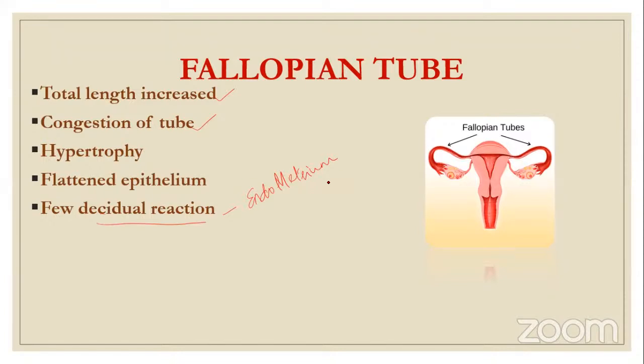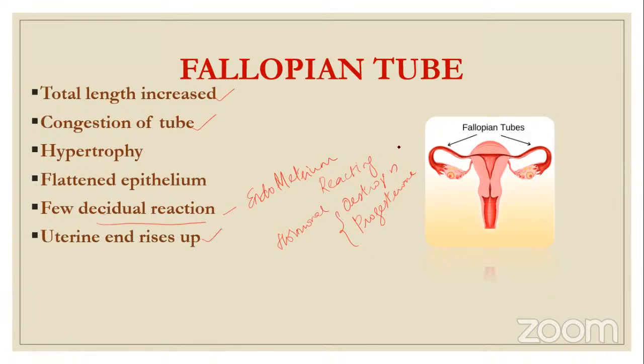The meaning is reacting to the estrogen and progesterone, the reaction to the hormonal changes. Whatever changes occur in the shape and size of the cells, like metaplasia, due to hormonal changes, that is called decidual reaction. And the uterine end of the fallopian tube rises up.